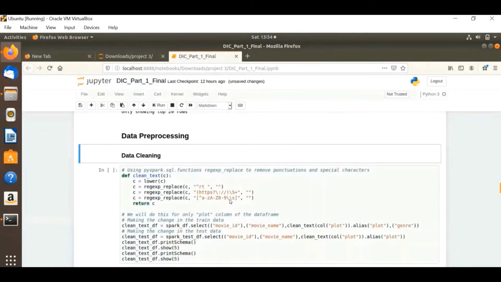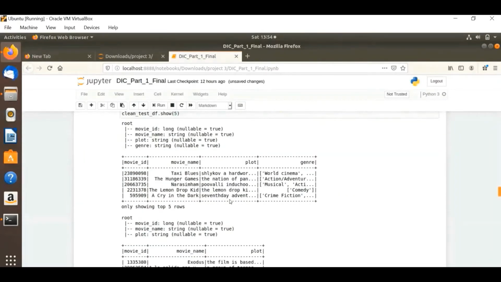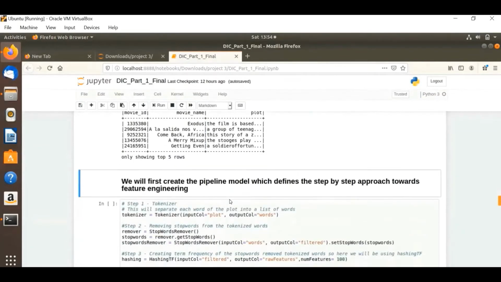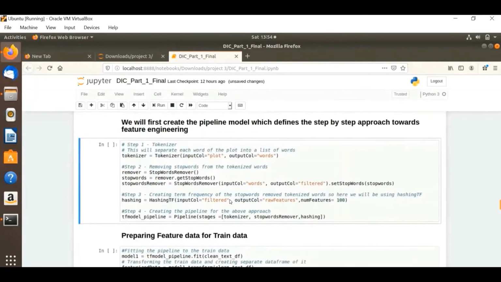Finally, we are doing the data processing, where we are doing data cleaning to remove the punctuation and special characters. This is the function for it, and we are applying it to the plot column. So the plot has been cleaned of punctuation and everything. And this is the important part, where we have to fit the pipeline model, which will be passed the plot column of this dataset.